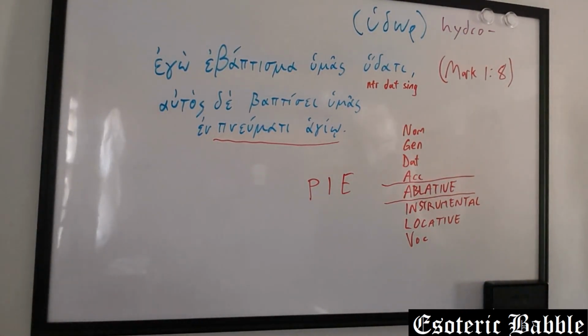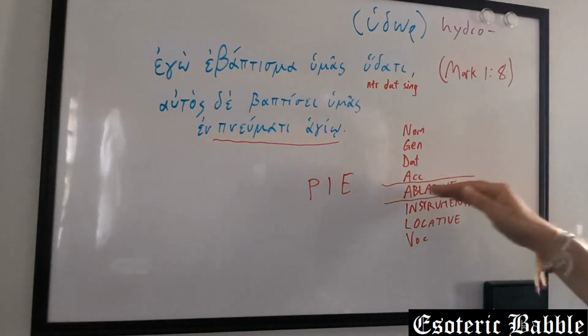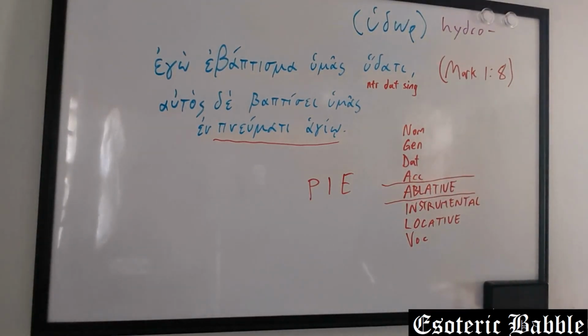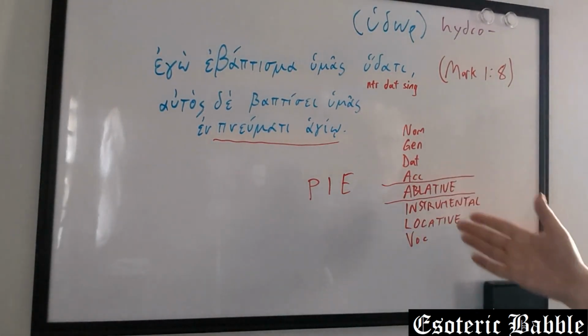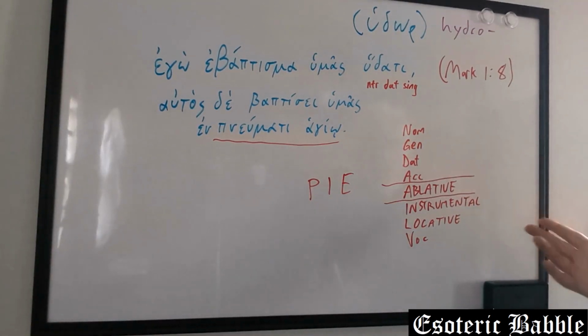So, I went straight home from work. That from work would be like an ablative. So now I bring this up because it's a good way to think about how the cases are being used. So in Greek, we say that they've lost these cases.